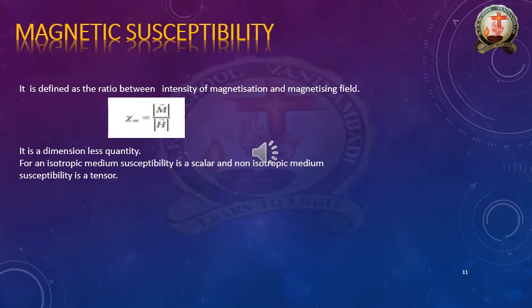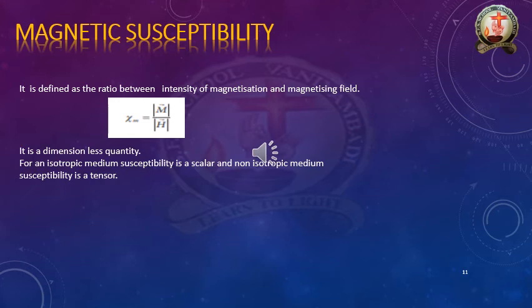So xi M is equal to M bar by H bar, where M is the intensity of magnetization and H is the magnetizing field. The ratio between intensity of magnetization and magnetizing field is called the magnetic susceptibility.